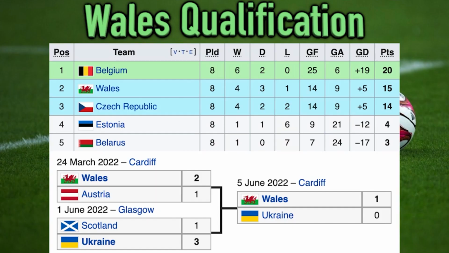How did they qualify? Wales enjoyed a solid qualifying campaign, losing just one of 8 games throughout. They were soundly beaten to the top spot by Belgium, however, meaning they had to go through the European playoffs. They played their semi-final all the way back in March, with a stunning Bale double sealing a 2-1 victory over Austria. They were made to wait for the final though, with the clash between Ukraine and Scotland pushed back until June due to the ongoing Russian invasion of the former. It was Ukraine who emerged victorious, but it was Wales who won the final 1-0.